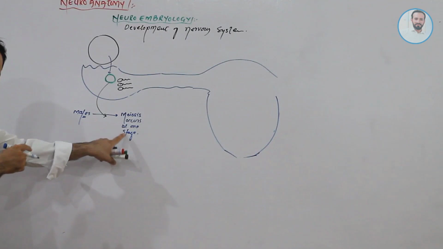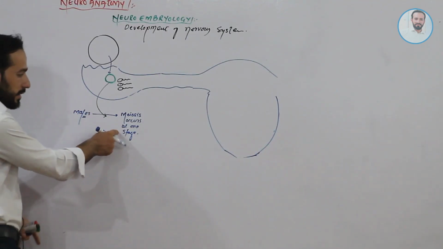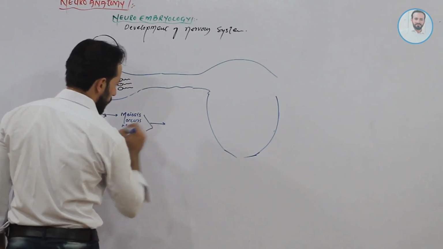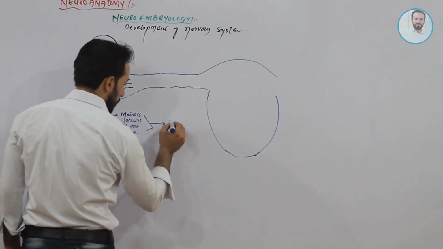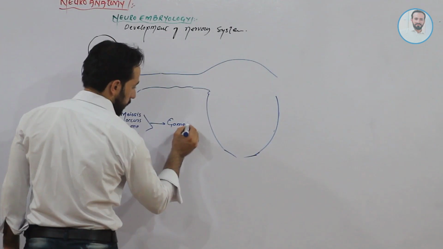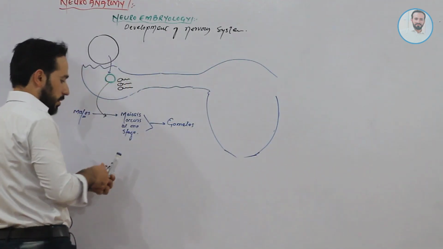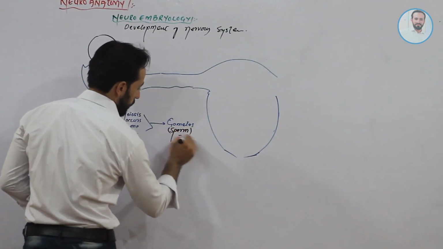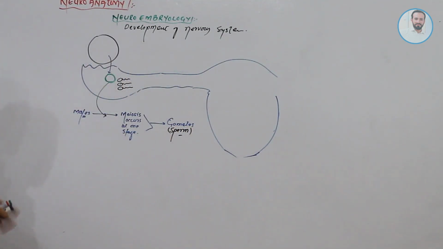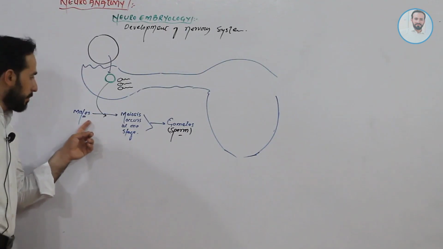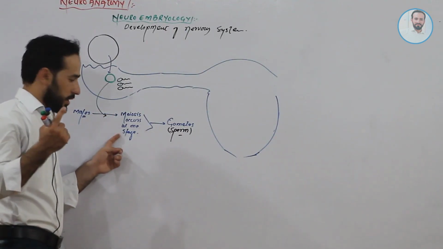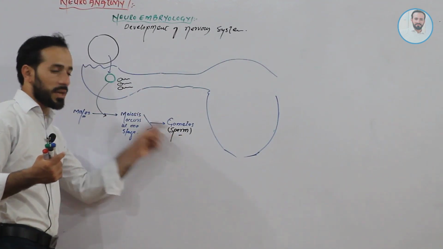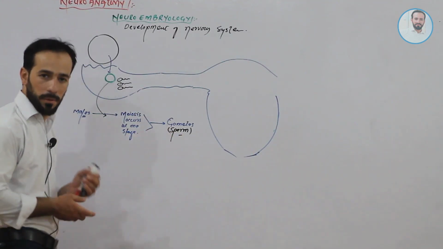After the meiosis is completed, males are capable of producing gametes, and these gametes are called sperm. Clear, friends? So in males, meiosis occurs in one stage of life, and during meiosis the male gametes, known as sperm, are produced.